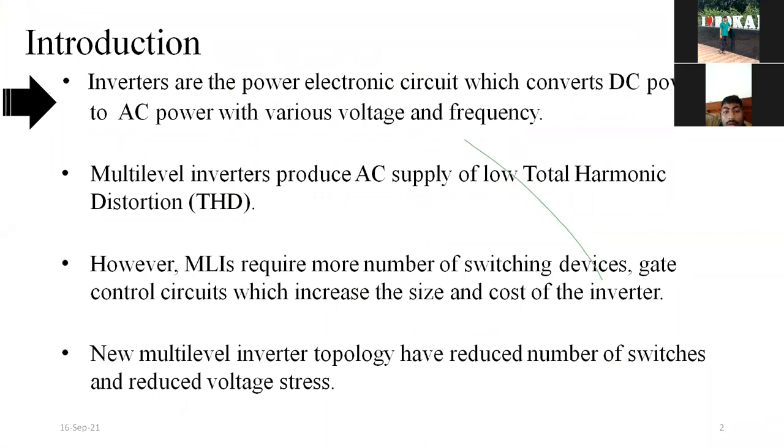As I said earlier, inverters are power electronic circuits which convert DC into AC. Multi-level inverters produce AC voltage with low total harmonic distortion.